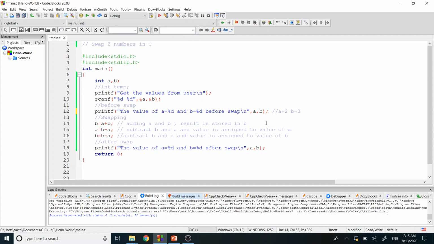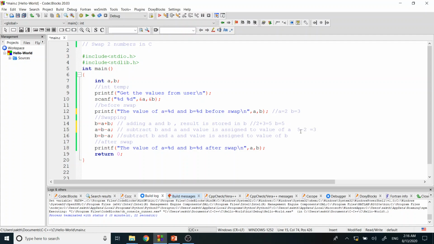When we come to the expression a plus b, it's 2 plus 3, which is 5, so now a becomes 5. In the next step, we subtract: the value of a is now 5, and b is whatever we assigned as input, which is 3. So 5 minus 3 is equal to 2, and now b is 2.